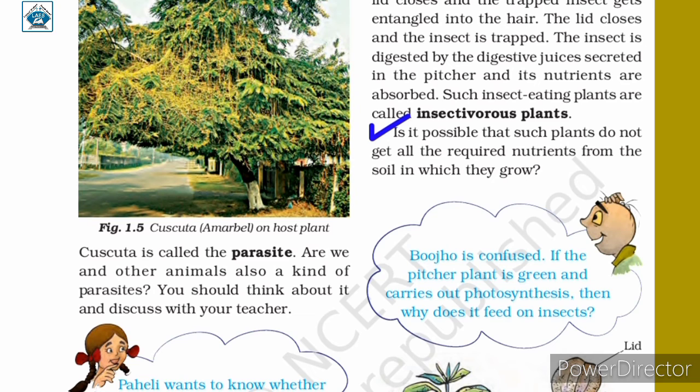In general, plants absorb nitrogen from the soil through their roots, as we discussed earlier. Insectivorous plants, however, absorb nitrogen from their animal prey through their leaves, specially modified as traps. Thus, insectivorous plants trap animals and absorb nutrients from the trapped prey because they do not get all the required nutrients from the soil in which they grow.